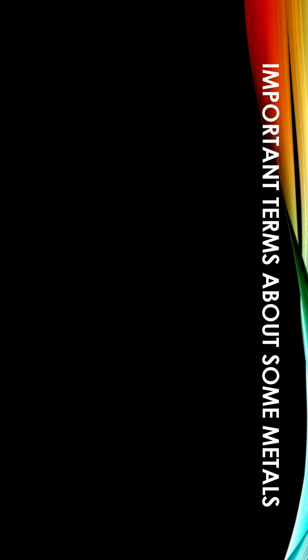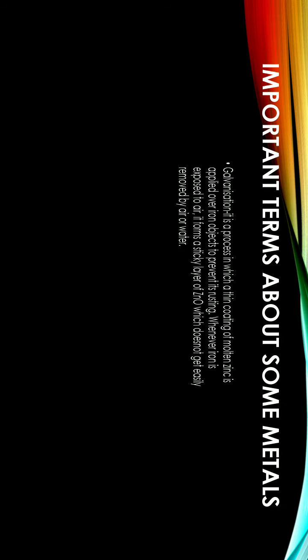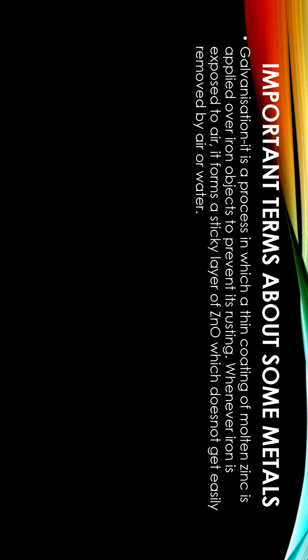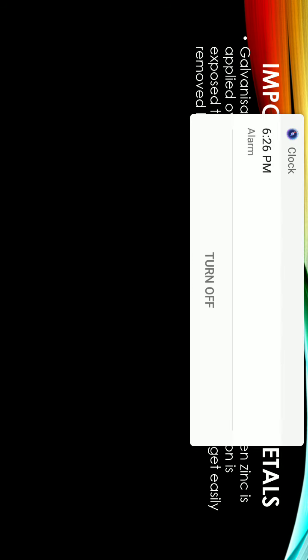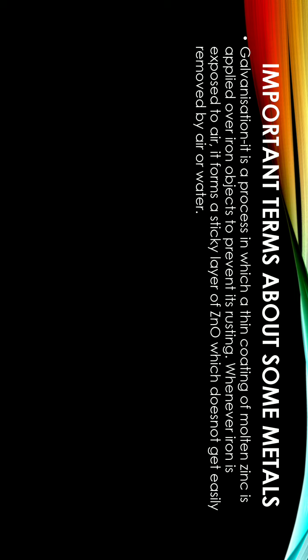Now some more things we will be discussing about metals. There are some important terms related to some metals. So let us discuss them one by one. First is galvanization. Galvanization is a process in which a thin coating of molten zinc is applied over iron objects to prevent rusting. Whenever iron is exposed to air, zinc forms a sticky layer which does not get easily removed by air or water, and iron is prevented from rusting.